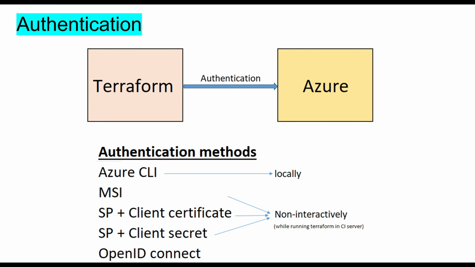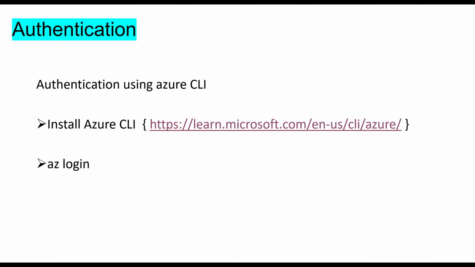Terraform recommends using either a service principal or managed service identity when running Terraform non-interactively, such as when running Terraform in a CI server, and authentication using Azure CLI when running Terraform locally. Let's talk about authentication using Azure CLI.